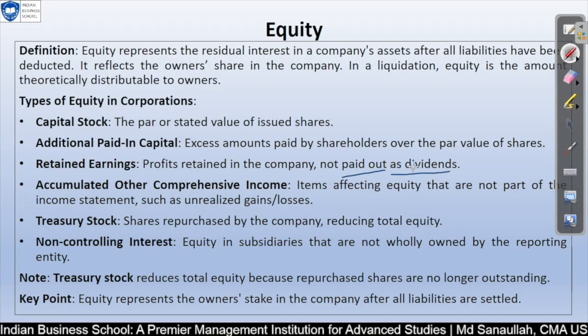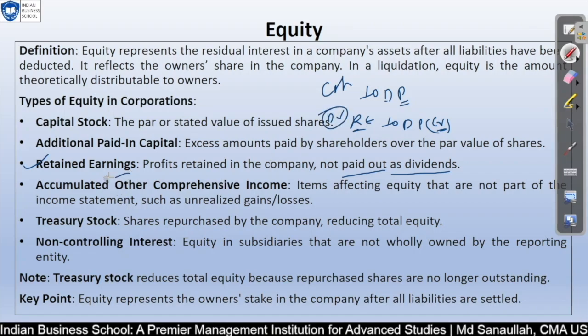Whenever you pay dividend, your retained earning will go down. As I have told you in the dividend payable related entry, we pay cash and we reduce the dividend payable, and this will be the final entry. But before that, the dividend has to be declared. For that we will debit retained earning and credit dividend payable. Dividend payable will be credited, retained earning will be debited.